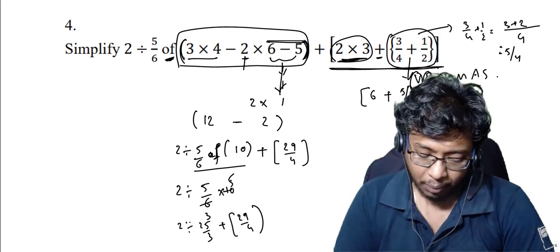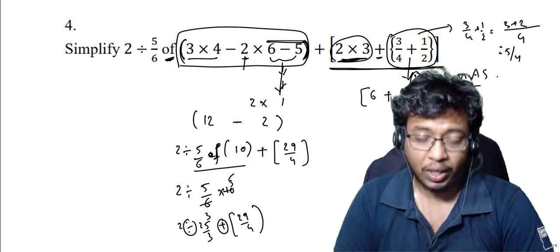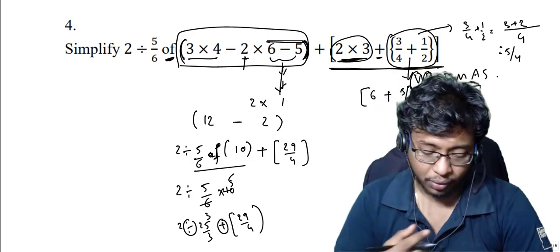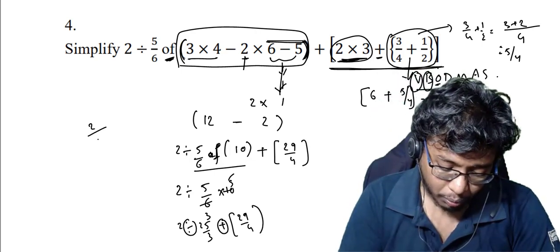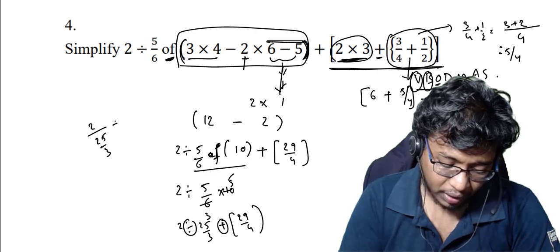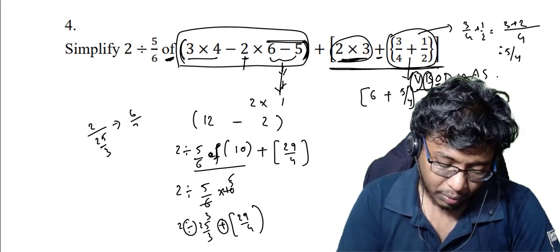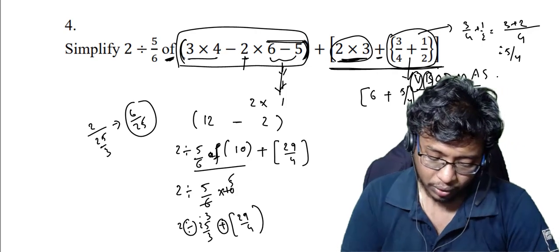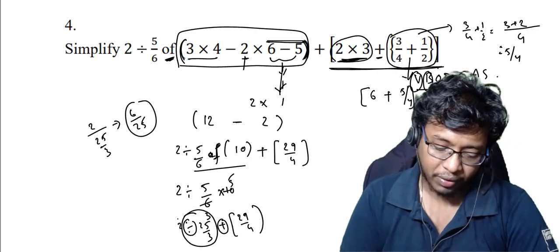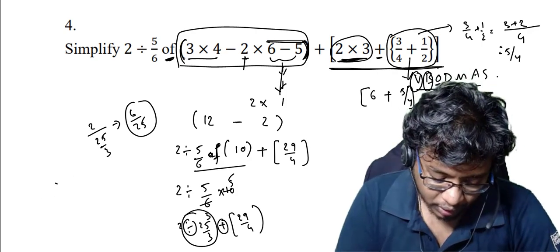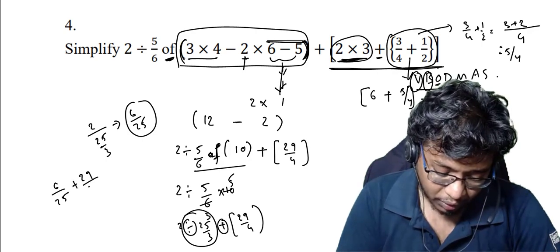Now again between division and addition, we have division as the preference. So do the division. So 2 by 25 by 3 gives us 6 by 25. So this part we got 6 by 25, right? So now we are left with 6 by 25 plus 29 by 4.